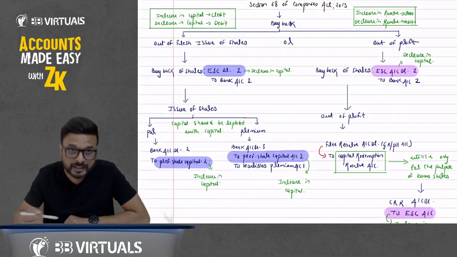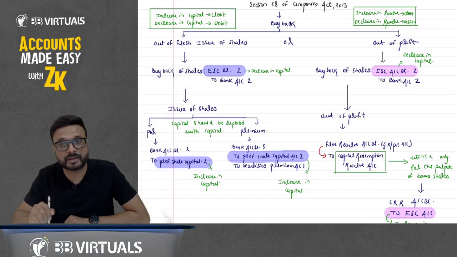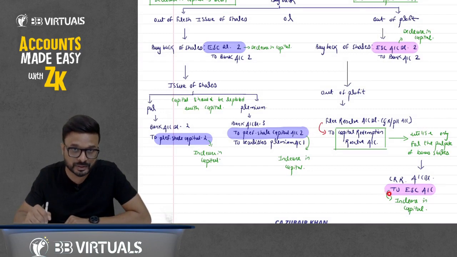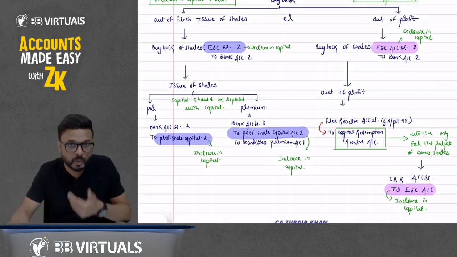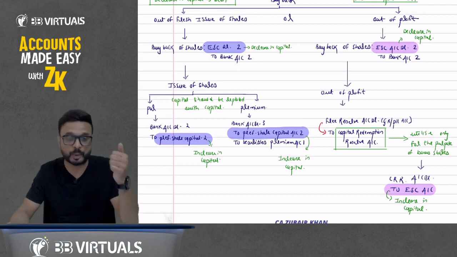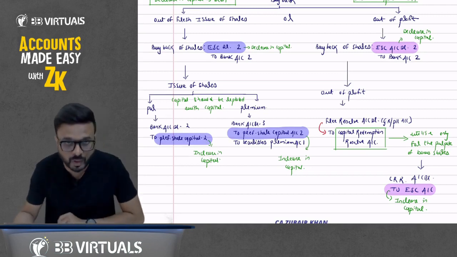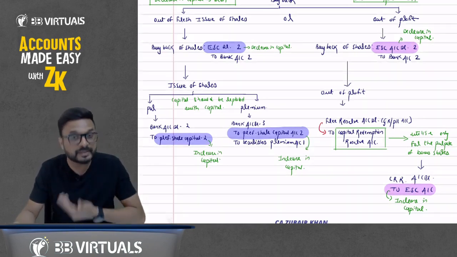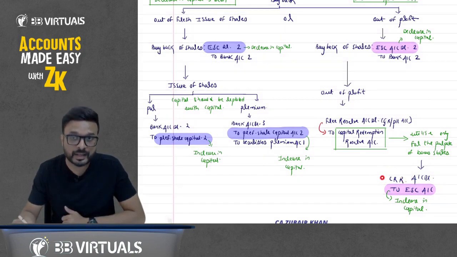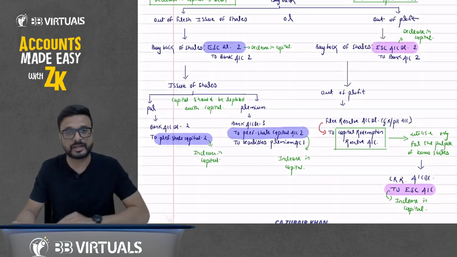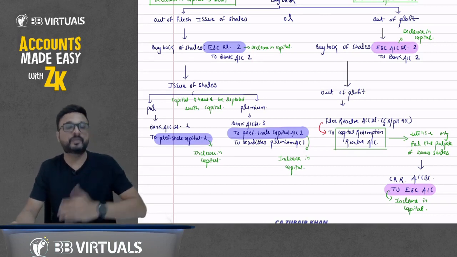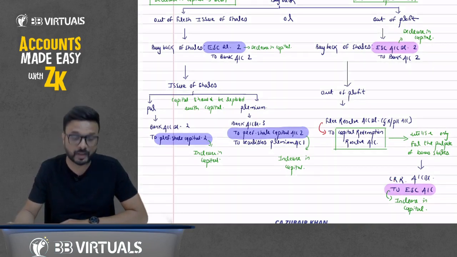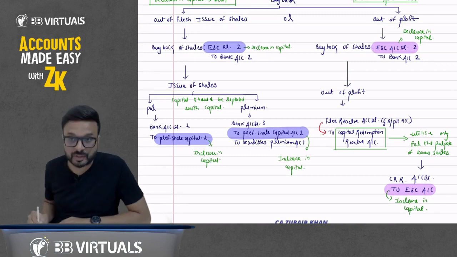So when we transfer from free reserve to the CRR account, we are not increasing the capital here, but this CRR account can be utilized only and only for the purpose of bonus shares. When in future we issue bonus shares, we cannot receive any amount, because bonus shares we issue free of cost. So we are going to utilize reserves, and other reserves we can also utilize for bonus issue, but here I am talking only about the CRR. So at that time we will debit the CRR account. The entry will be CRR account debit to equity share capital account.